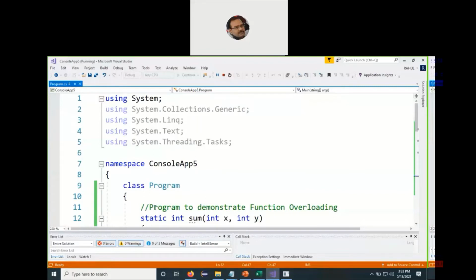So whatever, as a creator of the program, as a creator of the base class, if you want certain member variables and member functions to be accessible, to be inherited by the derived class, then you have to declare them as public or protected. Or if you don't want to declare them that way, just make them private. So they will not be directly accessible.